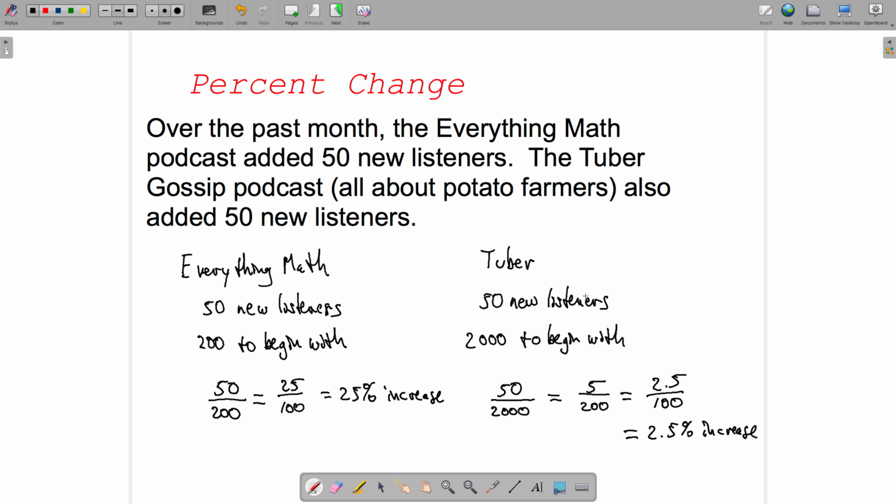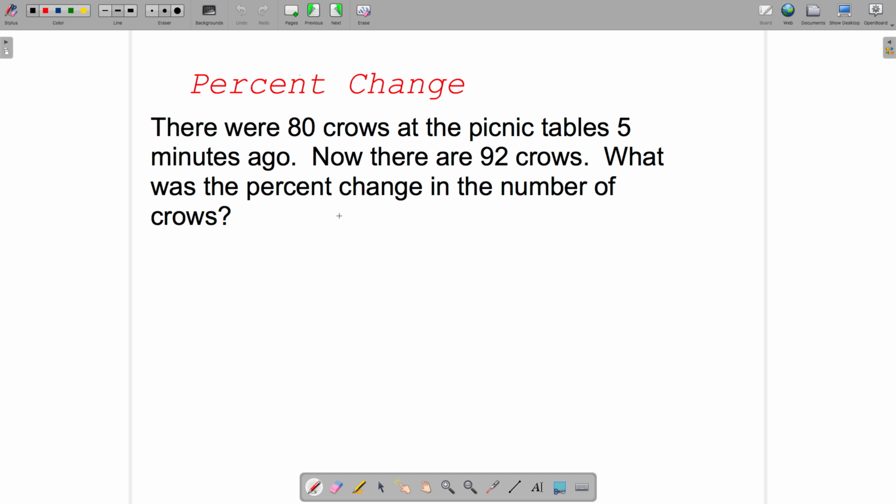Let's look at a couple other examples of calculating the percent change. There were 80 crows at the picnic tables 5 minutes ago, and now there are 92 crows. What was the percent change in the number of crows? So if I just draw a quick diagram of what's happened here. There were 80 crows a few minutes ago. Now there are 92 crows.